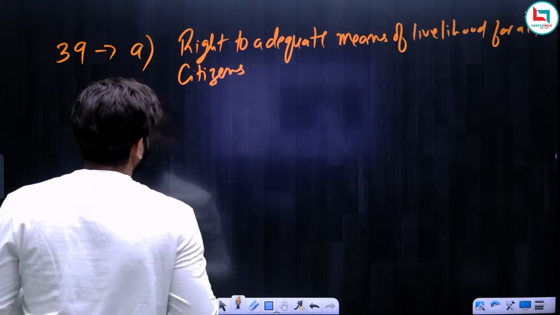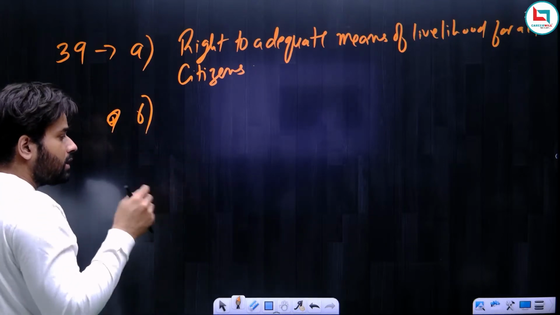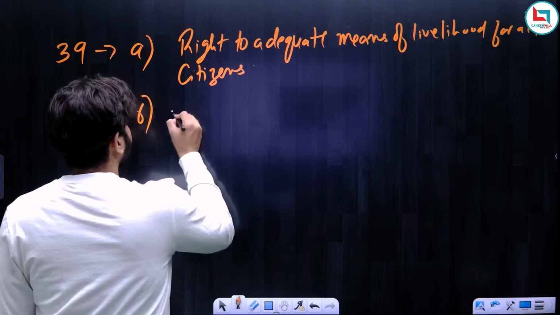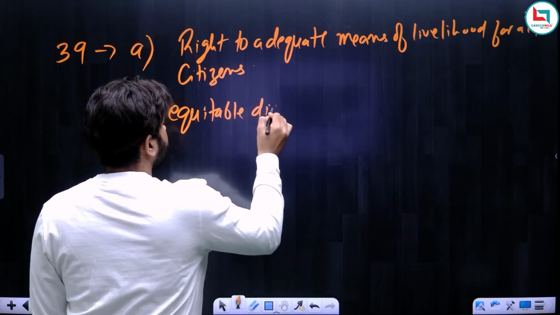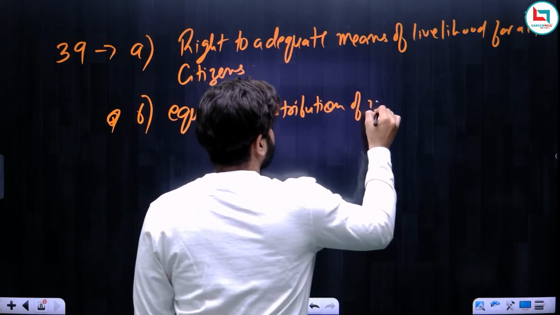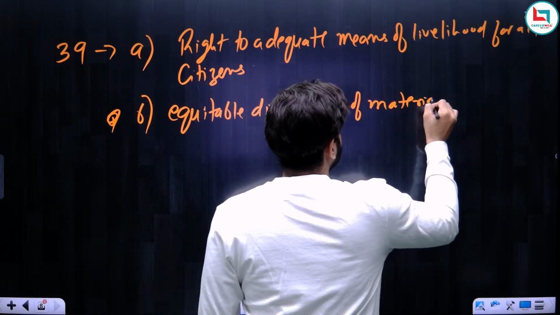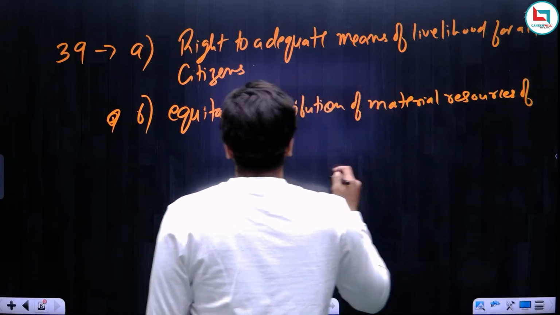The second provision of Article 39 is, remember, the second and the third provisions are important. The second provision is equitable distribution of material resources of the community.